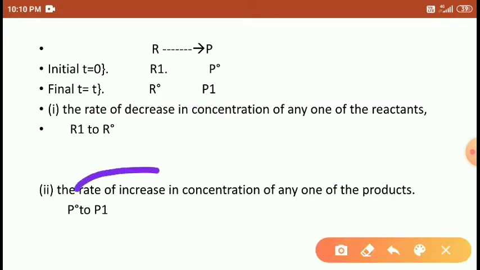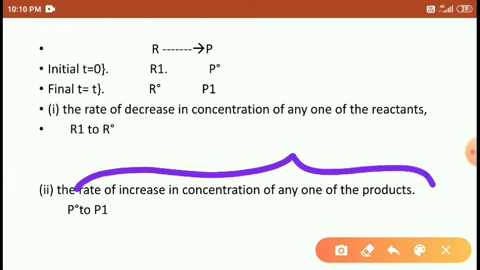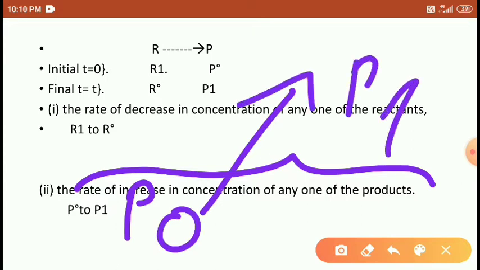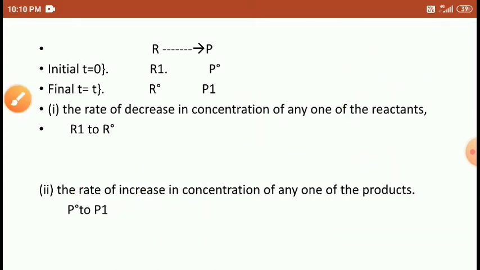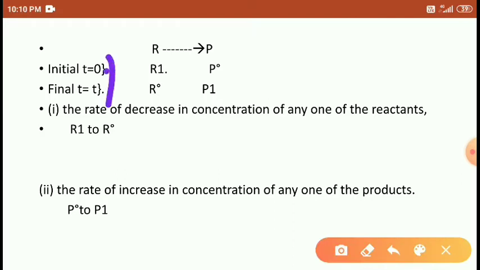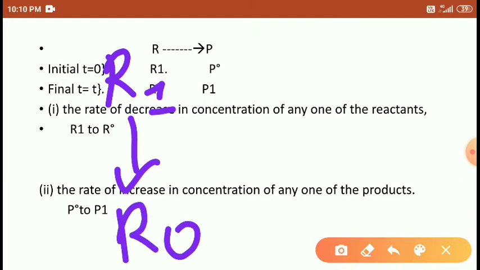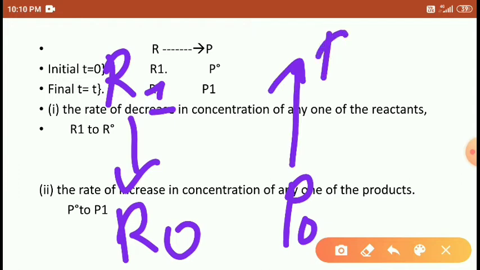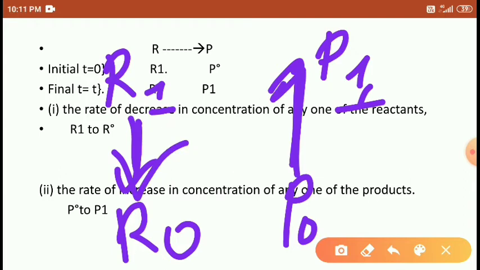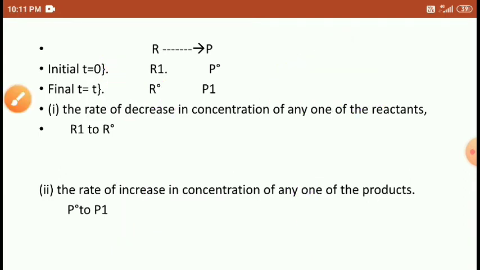And the rate of increase in concentration of product. The concentration of products increases from P0 to P1. So here it happened like this. The R1 turns into R0 and P0 turns into P1. Here concentration decreases, here concentration increases. That's it, students. So this is the chemical reaction with respect to time t.